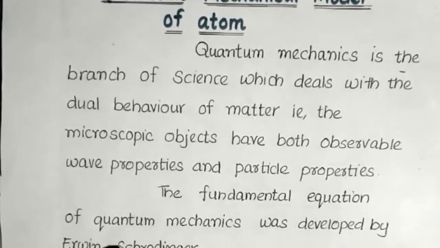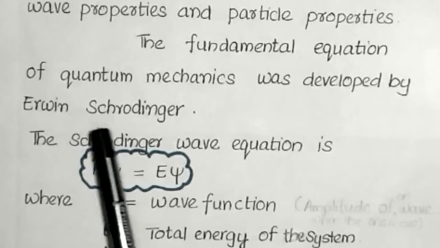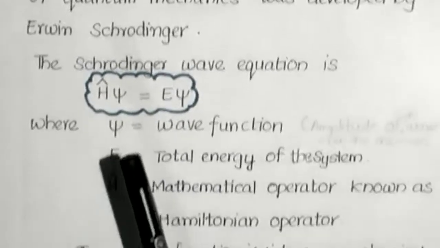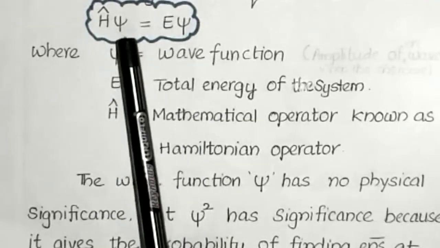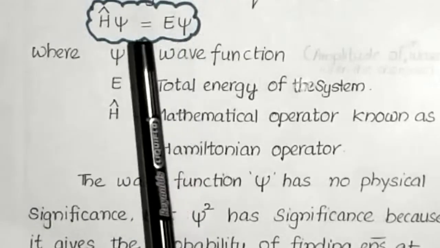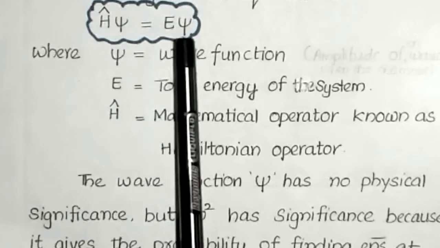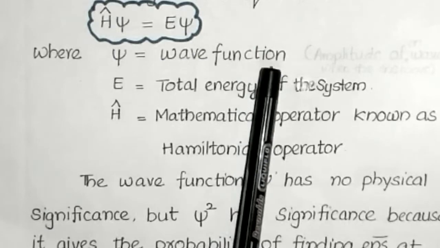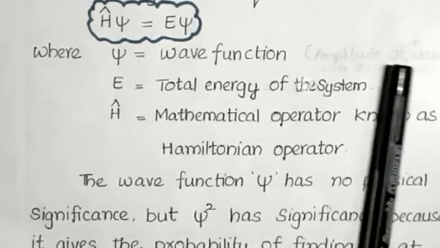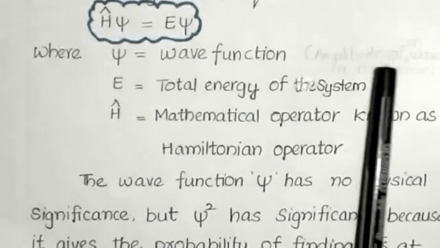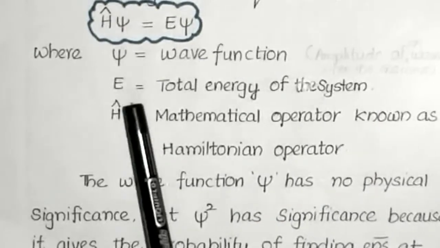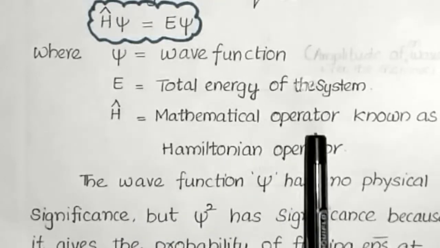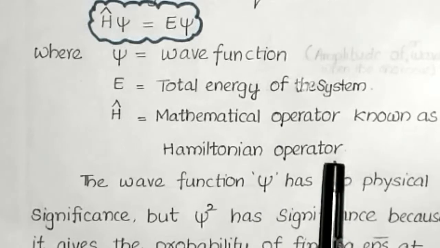The fundamental equation of quantum mechanics was developed by Erwin Schrödinger, so this equation is known as the Schrödinger wave equation. The equation is H psi is equal to E psi, where psi is the wave function, meaning the amplitude of the electron wave. E is the total energy of the system, and H cap is a mathematical operator known as the Hamiltonian operator.